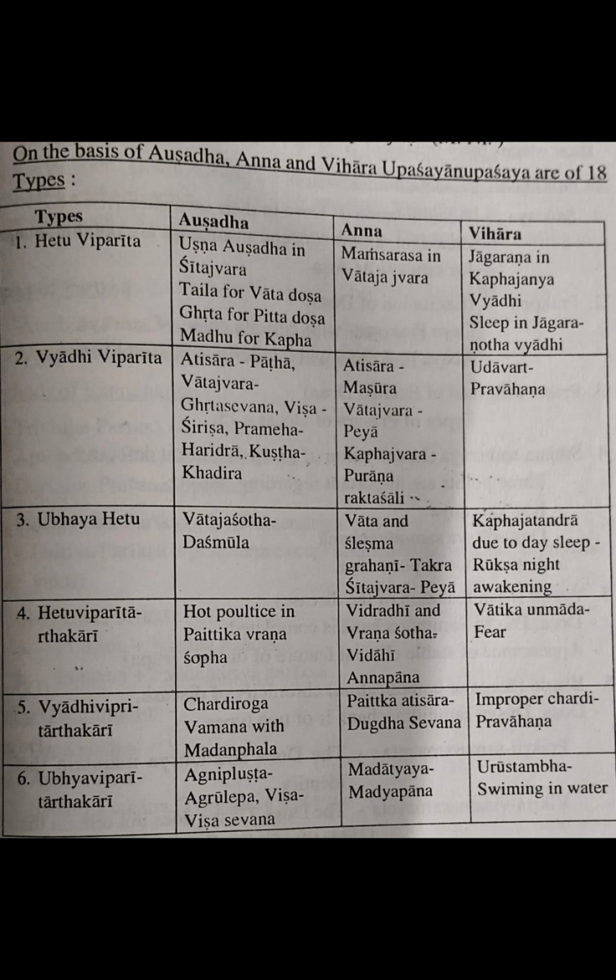In that, if you are giving Agaruleva, it is helpful for the vyadi, and it is helpful for the nidana also; both will get reduced. Agaruleva at the same time relieves the burn, the symptoms of Plishta Dagda will be reduced, and Agaruleva has Tikshnatva. So it is similar to the causative factor also, and at the same time similar to the vyadi also.